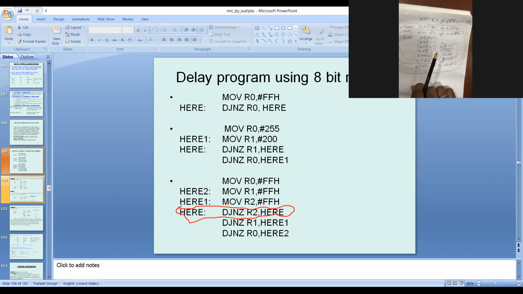You should give 10% or 15% more, means you could give 210. This is one procedure, or another procedure you can do another loop, R0, R1, R2, and R3. Is it clear to all of you? Yes, sir. This is the whole procedure.